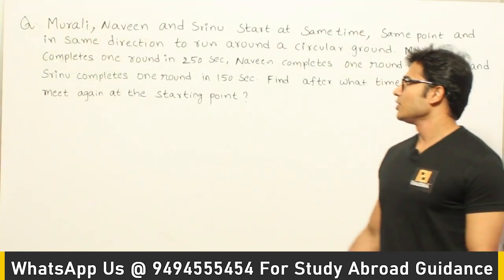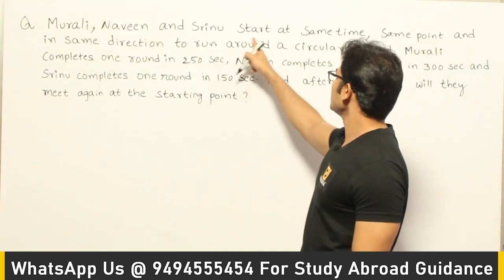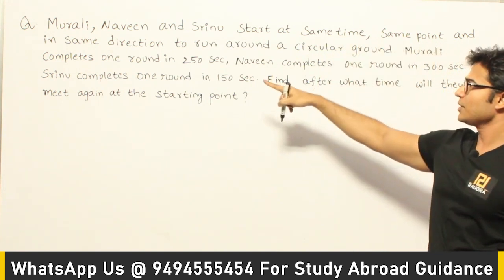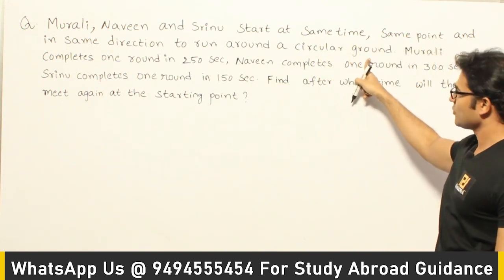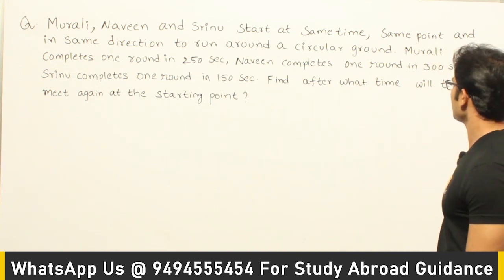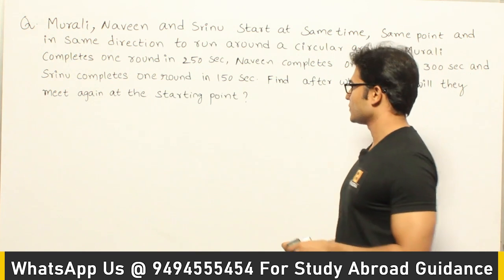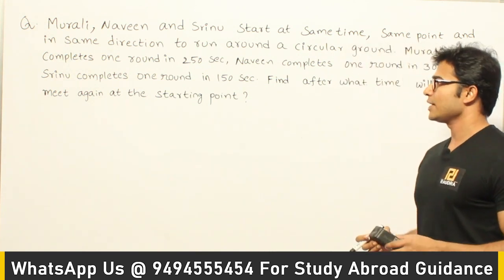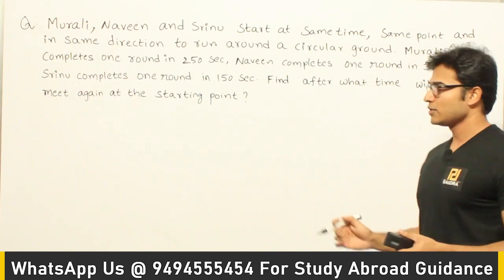Now let's see this question. Murali, Naveen and Srinu start at the same time, same point and in the same direction to run around a circular ground. Murali completes one round in 250 seconds, Naveen completes one round in 300 seconds and Srinu completes one round in 150 seconds. Find after what time they will again meet at the starting point. So they are asking this.